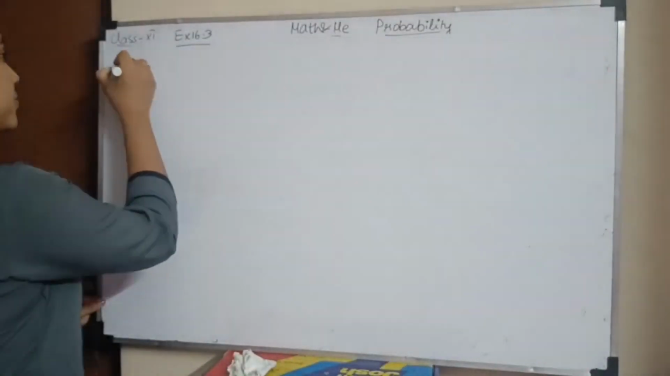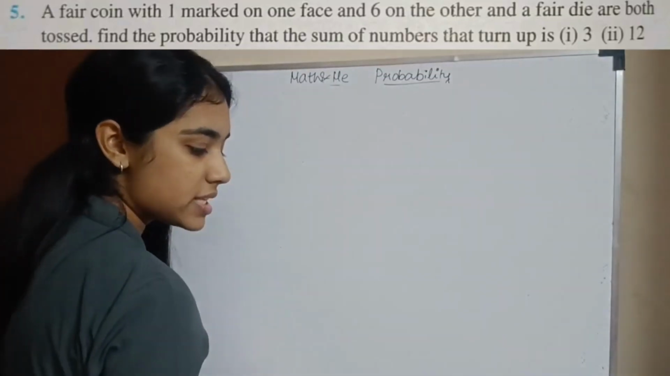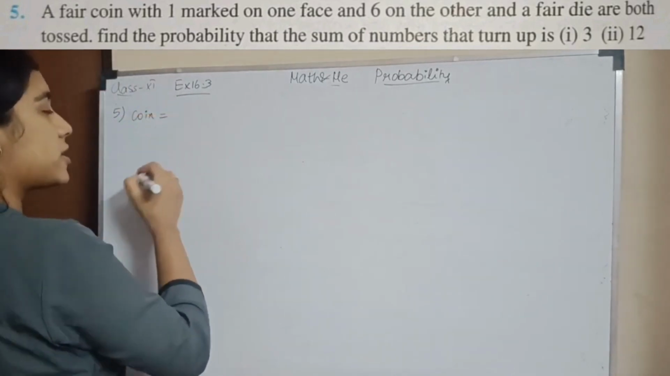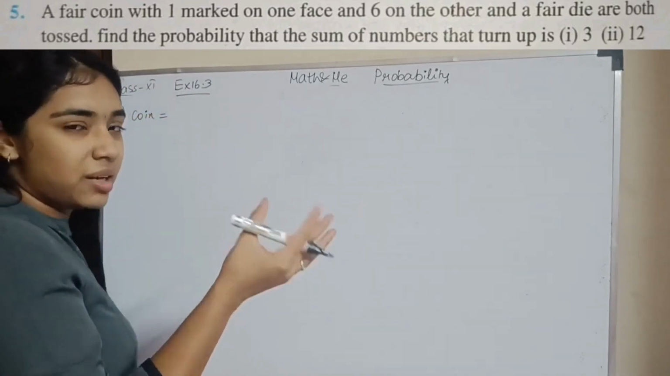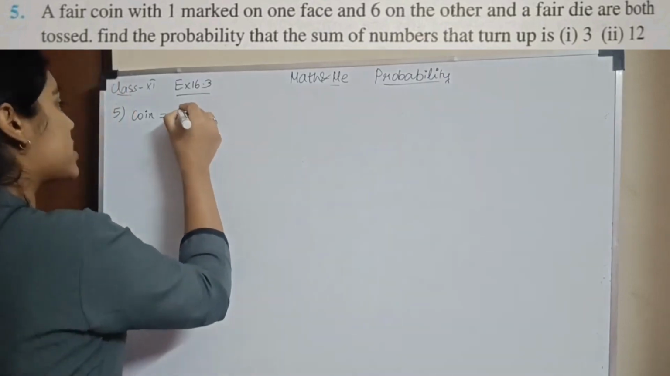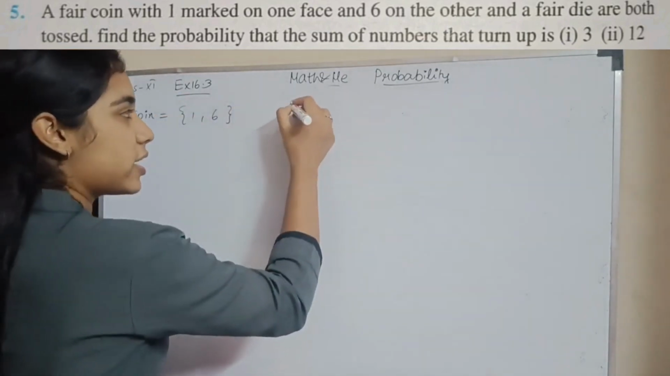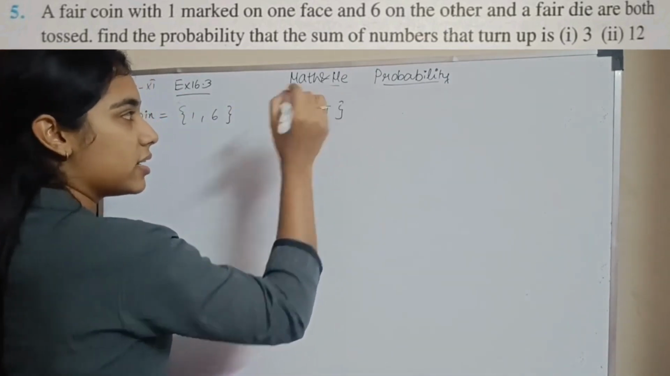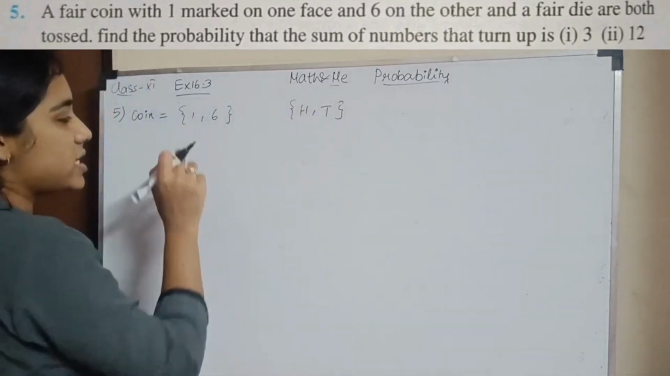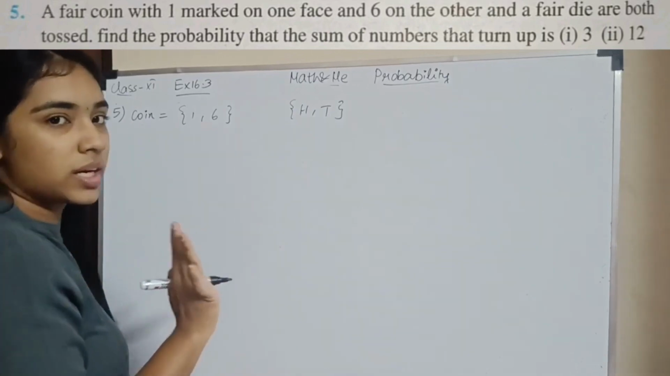Question number 5. A fair coin with 1 marked on one face and 6 marked on the other. So இப்போ coin இருக்கு. Coinல one faceல 1 இருக்கு. So head tail மாதிரி it has 1 on one side and 6 on the other side. ஓகேவா? அப்போ ஒரு சைடுல 1 இருக்கு, இன்னொரு சைடுல 6 இருக்கு. So this is your sample space. If the coin was a regular coin, you would have had head and tail. இந்த இடத்துல இது regular coin கிடையாது. It has ஒரு சைடு 1 இருக்கு, இன்னொரு சைடு 6 இருக்கு. So your sample space of the coin will be 1, 6.